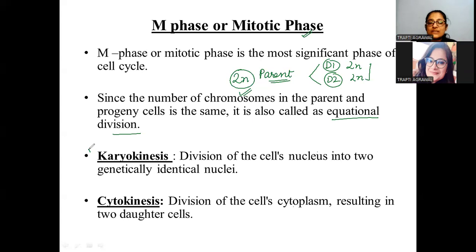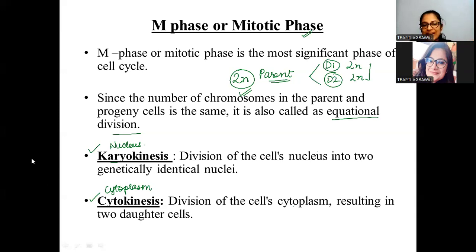And in this, students, there are two divisions that are happening. The word karyo represents the nucleus. Whenever the word karyo comes, it represents the nucleus. So basically, the cell nucleus is dividing into two identical nuclei. That is called karyokinesis. And when we talk about cytokinesis, cyto means cytoplasm, students. Here the cytoplasmic division takes place in cytokinesis, resulting in two daughter cells. The two daughter cells are forming. So that is about the M phase, students.